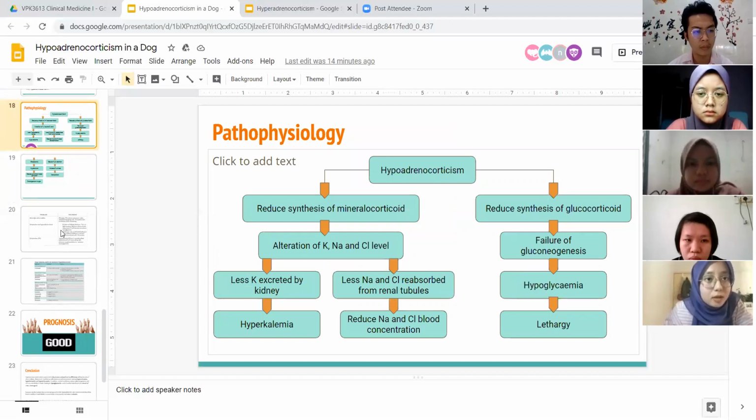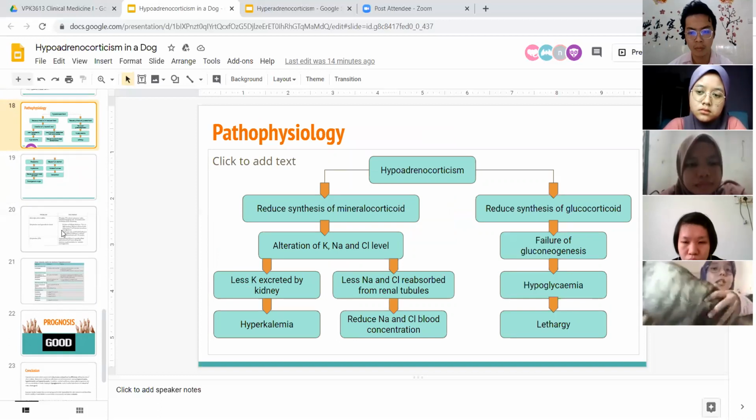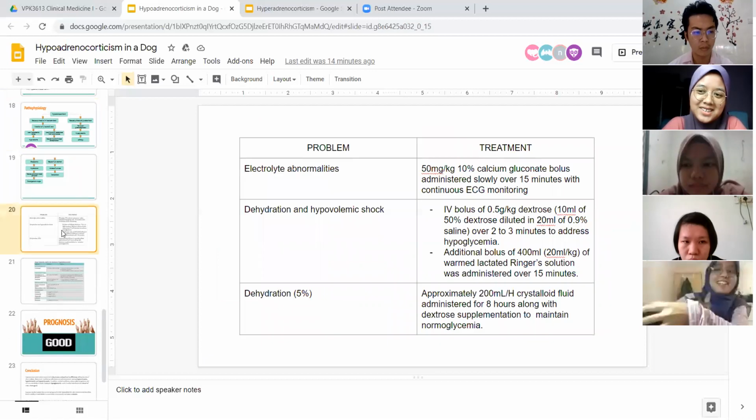And then for the next one, hypoadrenocorticism will cause reduced synthesis of glucocorticoid, which will result in failure of gluconeogenesis, which will cause hypoglycemia and result in lethargy. That's all.